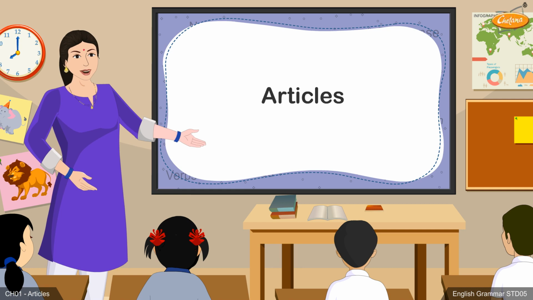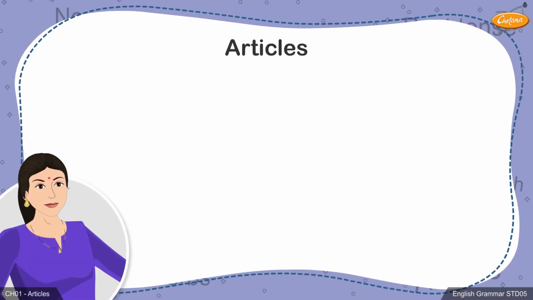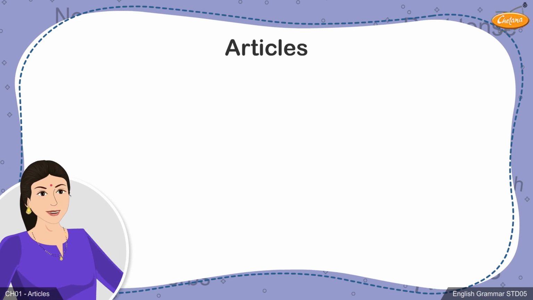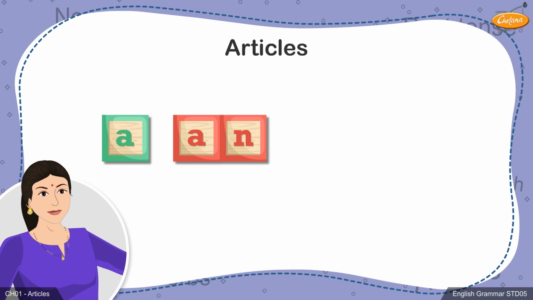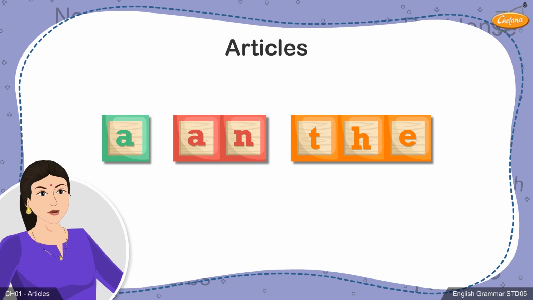Today we'll be learning about another important topic in English grammar. When we speak to someone or write sentences, we often use words like a, an, and the. But do you know what these words are and how they must be used while making sentences? Let's learn about these words in this chapter.